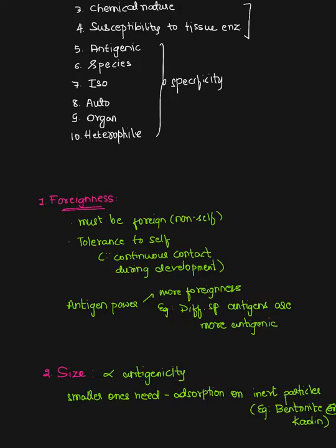Remember that the body has a tolerance to self antigens because of their continuous contact with the body during the development of the immune system. Antigenic power will be more and more if the substance is more foreign. For example, the antigens of different species will be more powerful antigens than the ones which are of the same species, of a different individual.